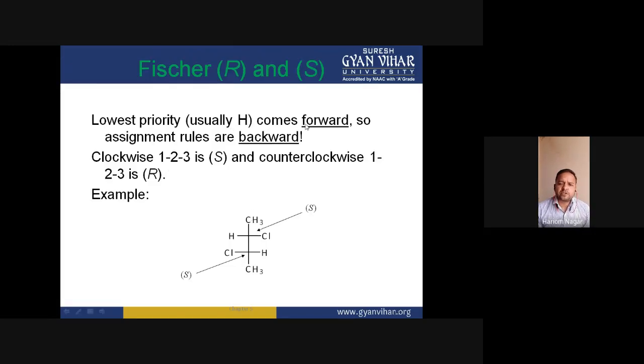The lowest priority group, usually hydrogen, comes forward, so the assignment rules are backward.